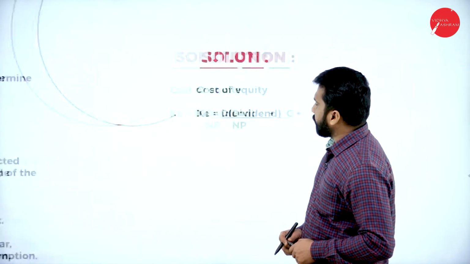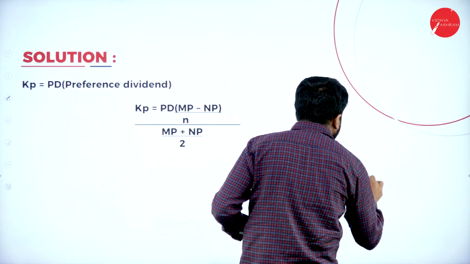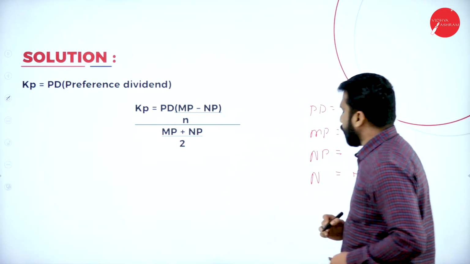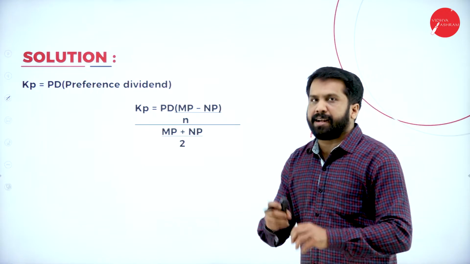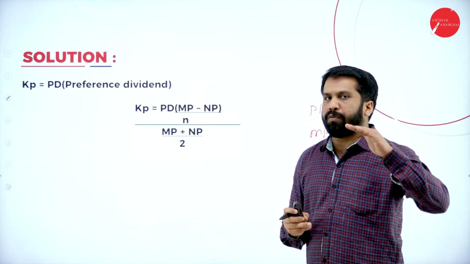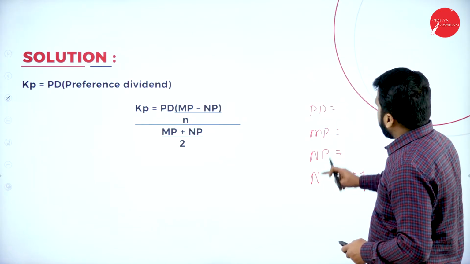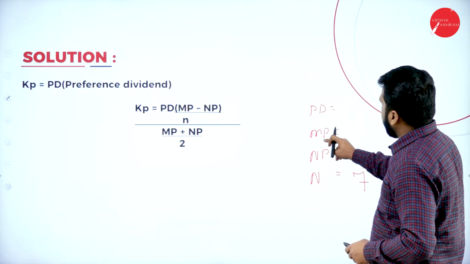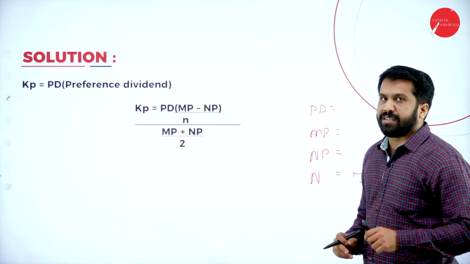7 years, I'll go back to answer. Your preference shares, number of years are 7. Hope you got number of years 7. Whatever information you get, collect and paste. Later, we'll go for one by one. Next, you need dividend, you need market price, or else your maturity price, and you need your net proceed also.